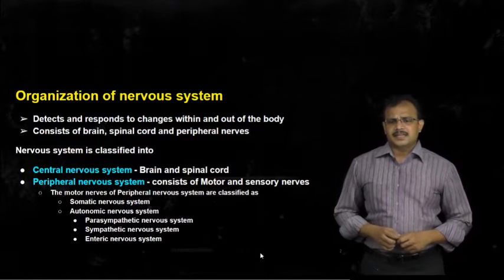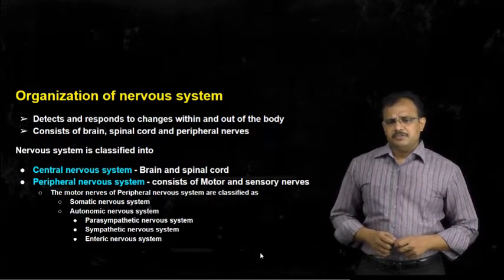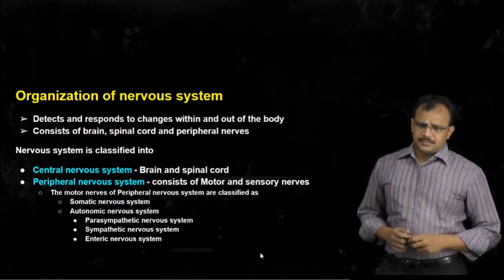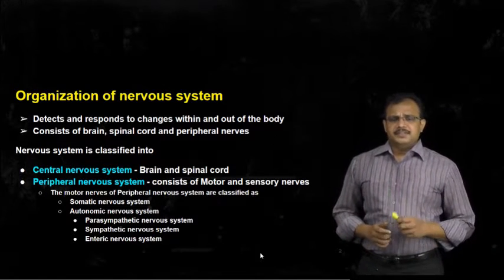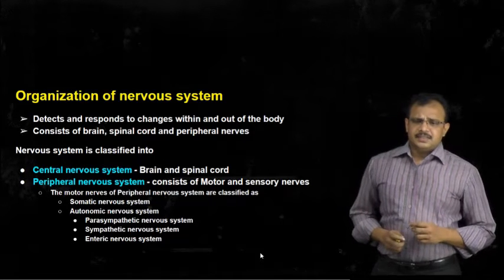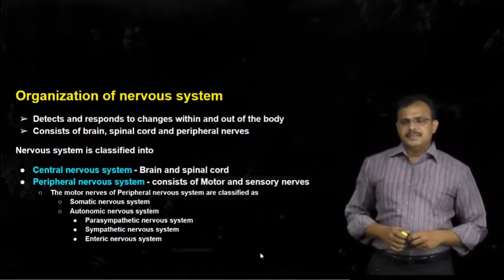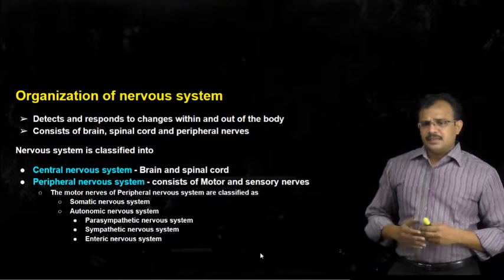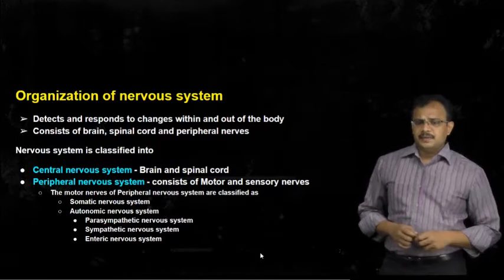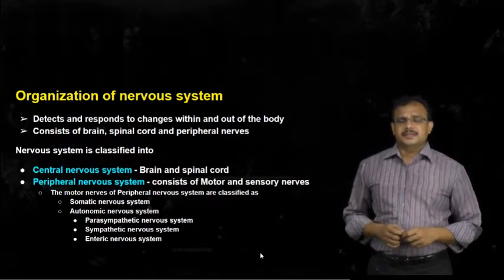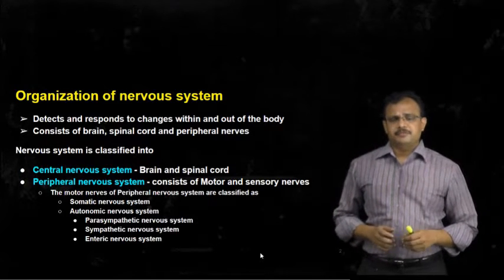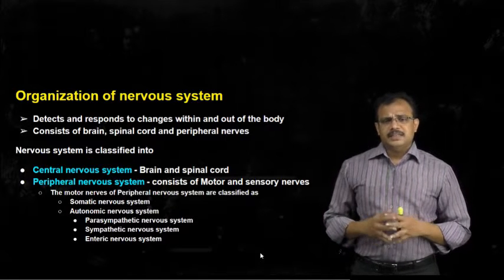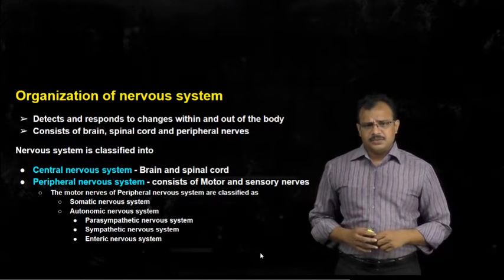Now let's start with the organization of the nervous system. Generally, the purpose of the nervous system is detection. It detects and responds to the changes that occur within and outside the body. As we have seen, this nervous system consists of the brain, spinal cord, and all the nerves which arise from the brain and spinal cord.